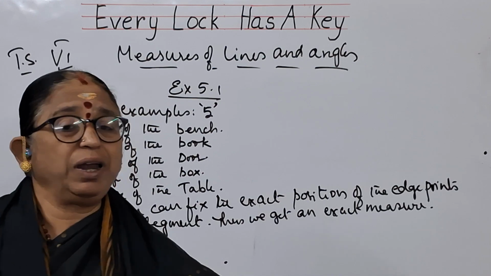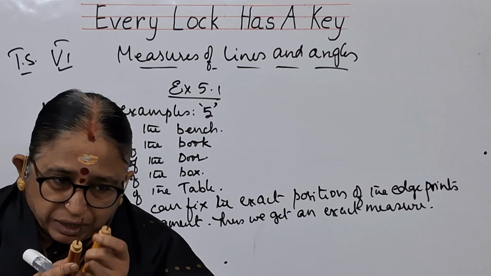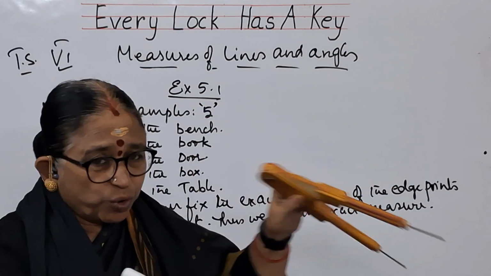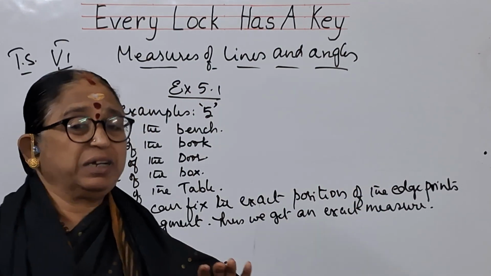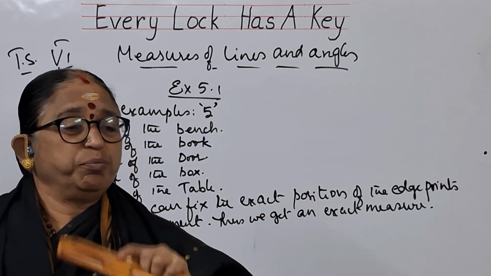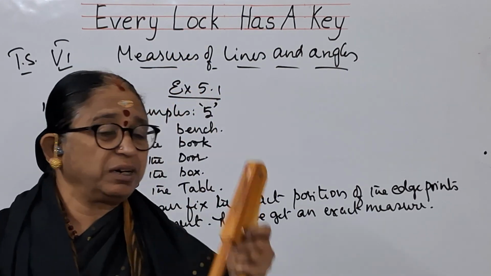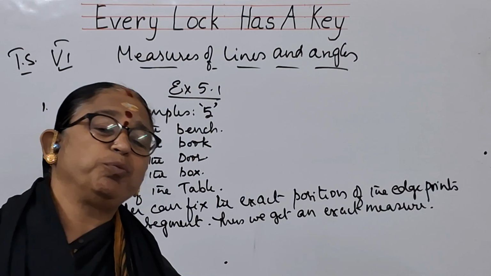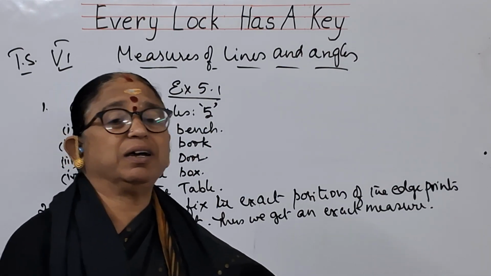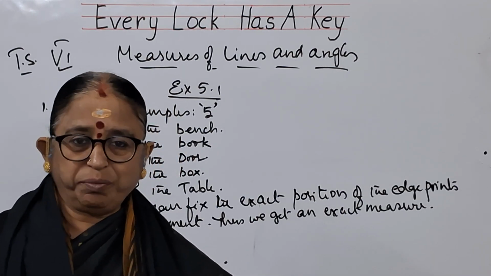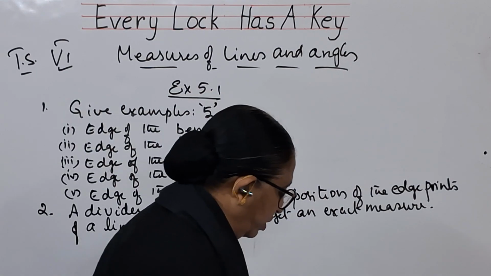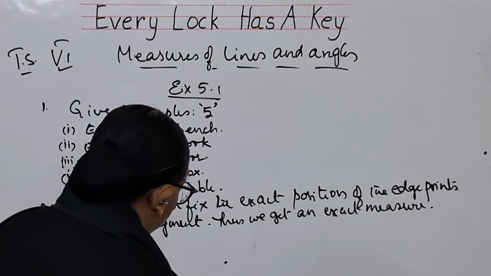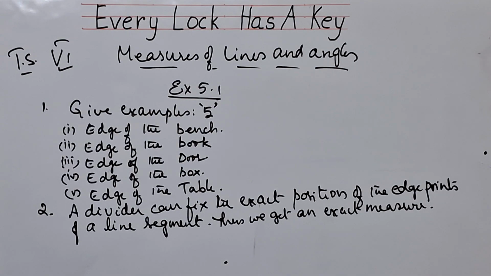If you want to draw a line segment, pull it exactly from 0 to that particular point and punch 2 holes. I am not asking you to make a big hole, but if you just press like that, you will get an impression on your paper. Just keep the 2 points and join them, exactly the measure they have asked, you will be getting. I hope you have followed this, children. You write on this the second one, then I will be doing the next points.